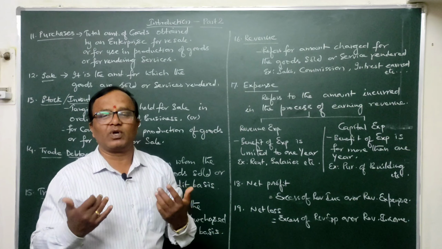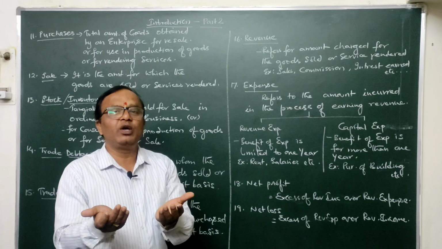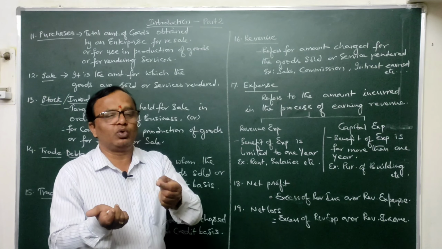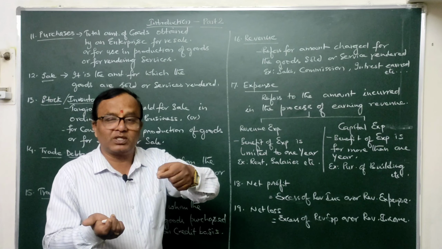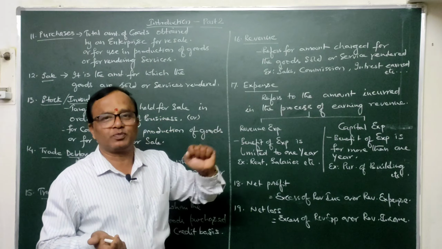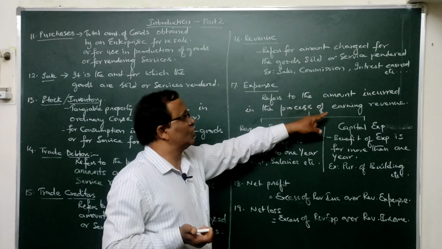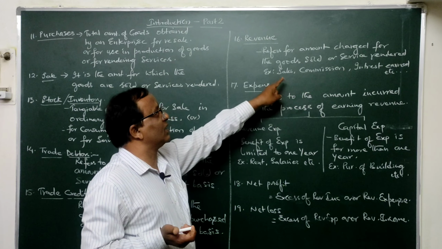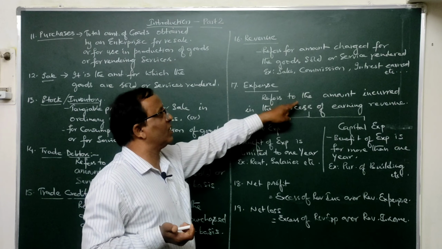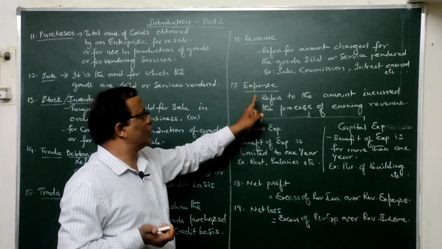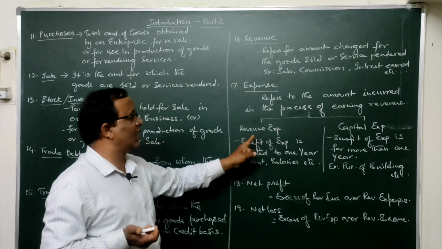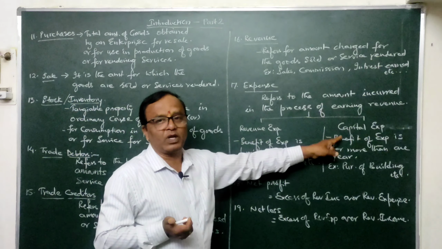So simply, in other words, we can say spending of money with the intention to make some benefit out of such spending is also treated as an expense here. So to earn this particular revenue, whatever money we are spending, it is called an expense here. So these particular expenses again may be classified as revenue expense and capital expense.